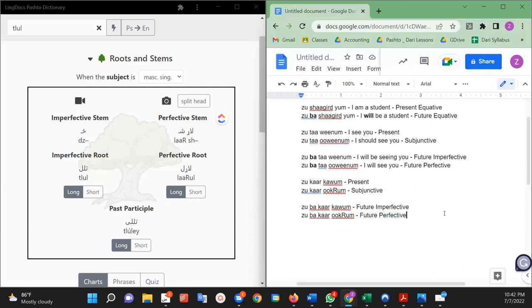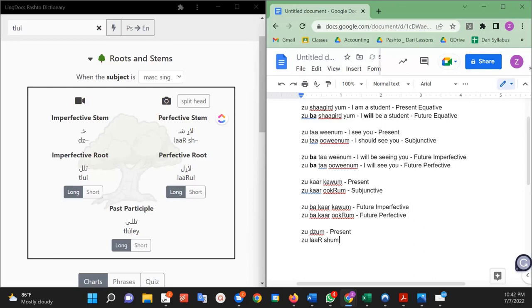All right. So let's check your answers. So the answer for present tense is z, zum. So use the imperfective stem. So that's present. Then for the subjunctive, we use the perfective stem, so z, lar, shum.